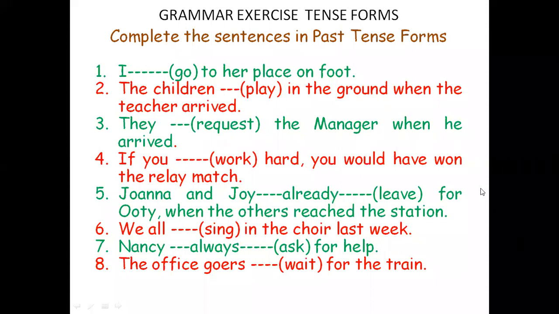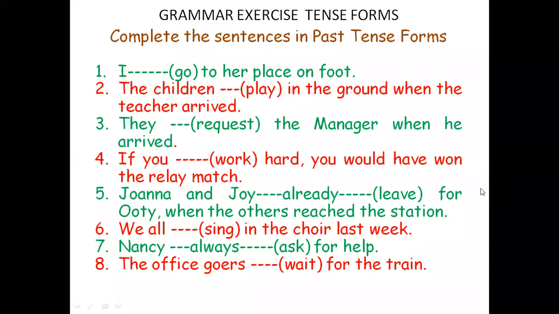Number 5, Jonah and Joy, 2 persons, plural. Okay, Jonah and Joy dash already dash leave for Ooty when the others reached the station. Okay, Jonah and Joy, plural, and then when the others reached the station. So here 2 past activities are there. 2 past activities.